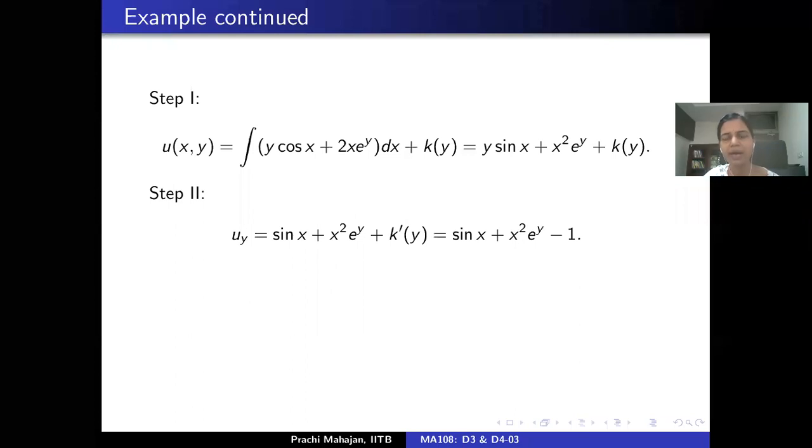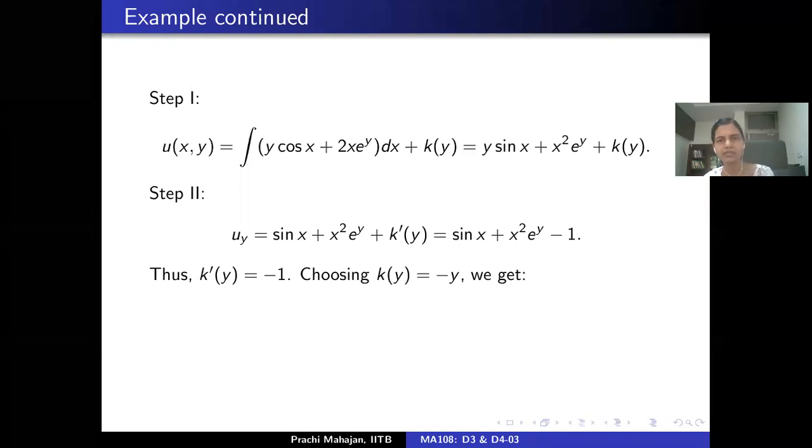Now this must be equal to the function N, which in this example is sine x plus x square exponential y minus 1. So what do you do next? Now comparing the left hand side and the right hand side gives you that the derivative of k is minus 1, right?